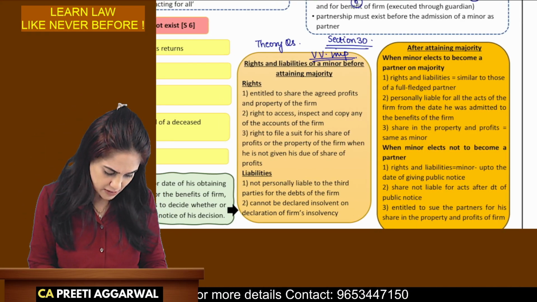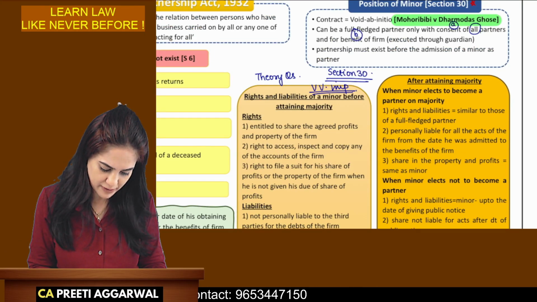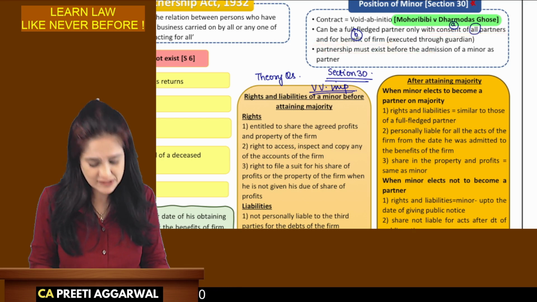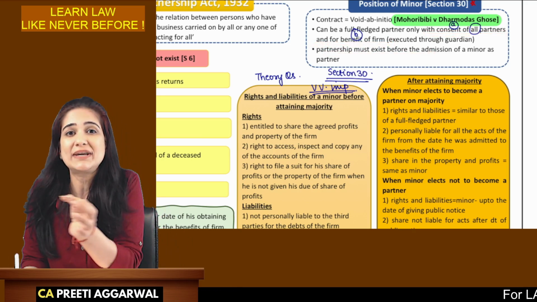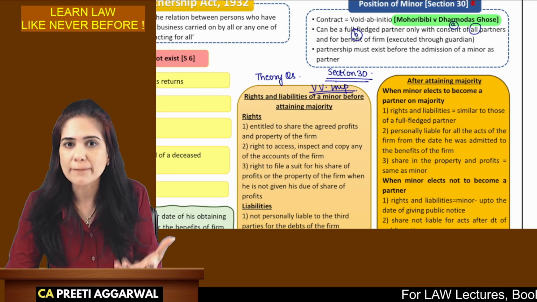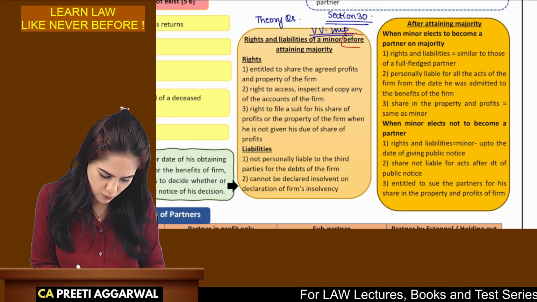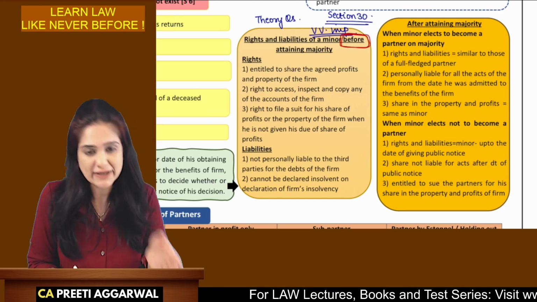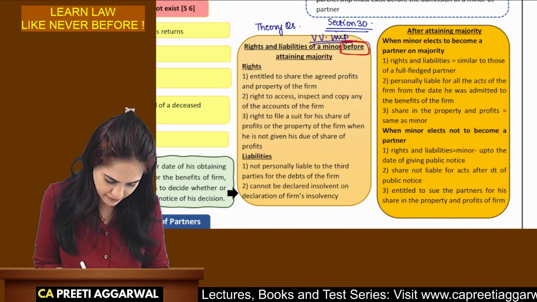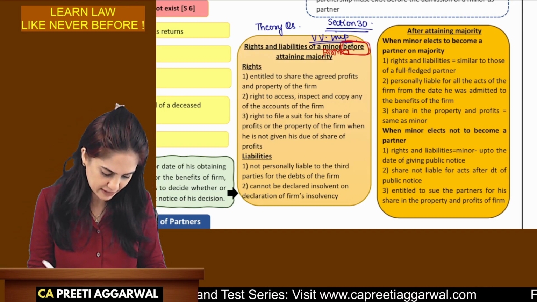Now, any agreement with a minor is void ab initio. A minor cannot be a full-fledged partner unless it is with the consent of all the partners and for the benefit of the firm. Partnership must exist. It means that a minor can be admitted only in an existing firm. You cannot admit a minor in a new firm. It means you cannot form a partnership with a minor. What are the rights and liabilities of a minor before attaining majority? So write over here: rights and liabilities of a minor partner before attaining majority and after attaining majority.